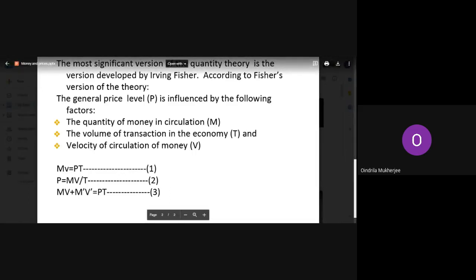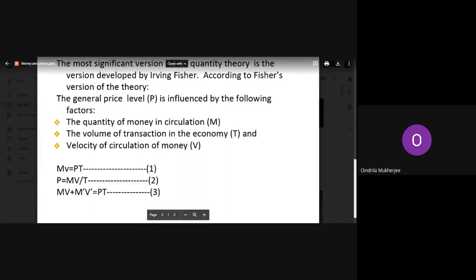Now tell me what is M. Below you have to mention where M equals what? Money in circulation. So write down, M equal to the money in circulation. Then what is V? Velocity of circulation of money.